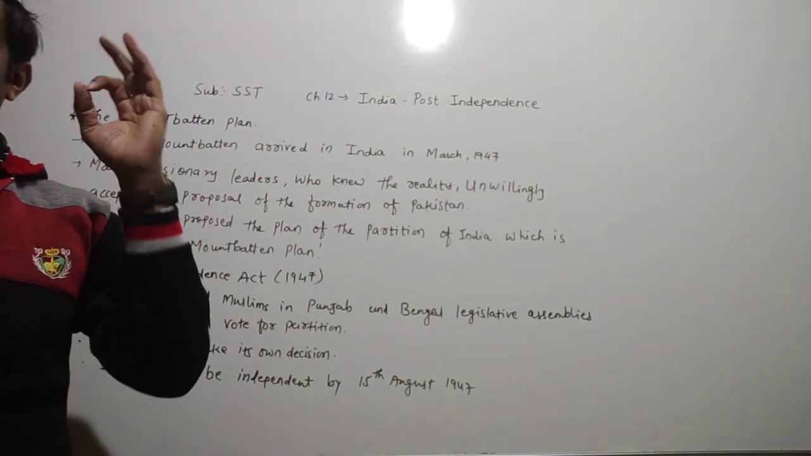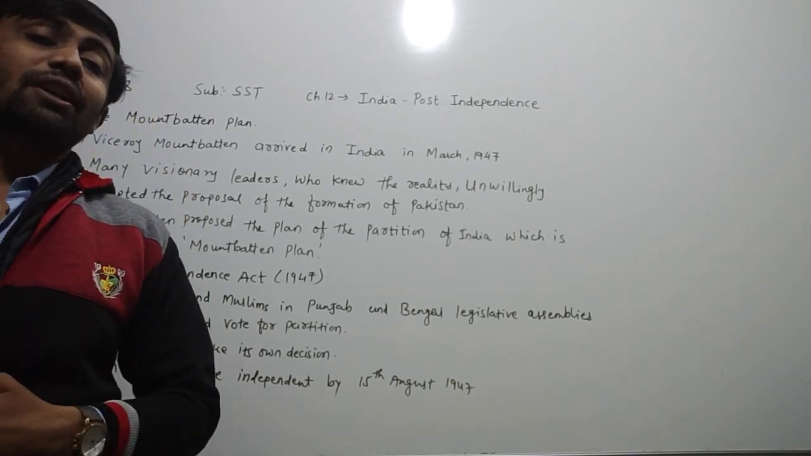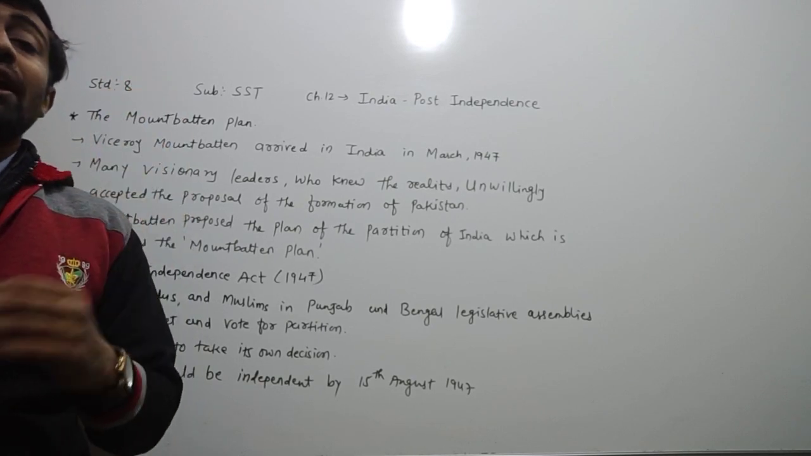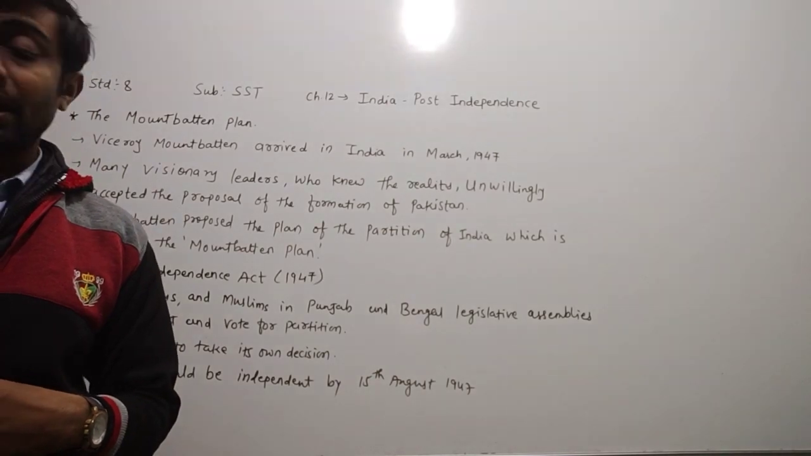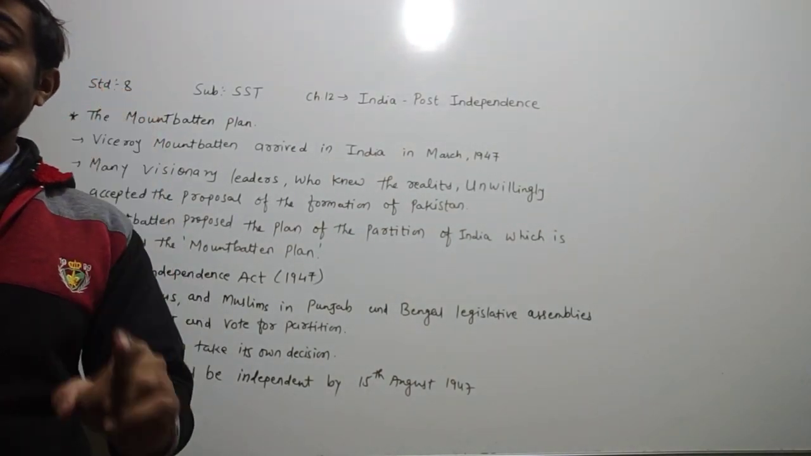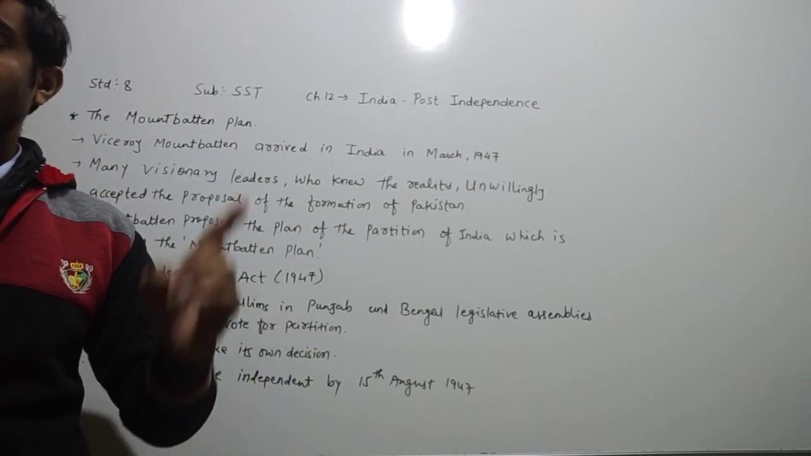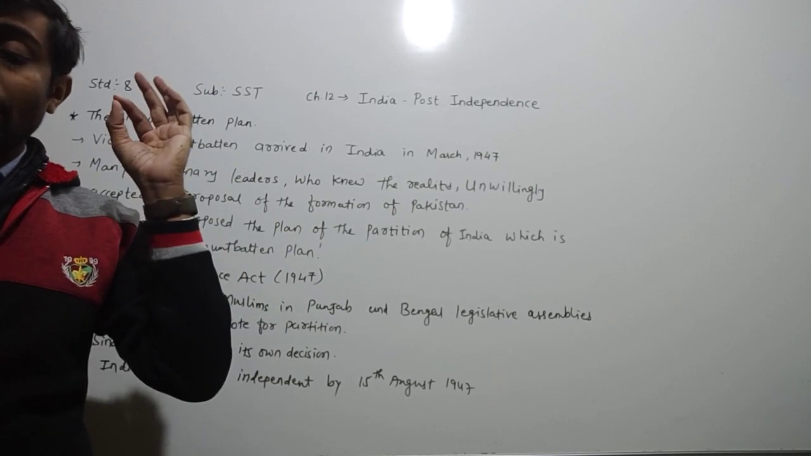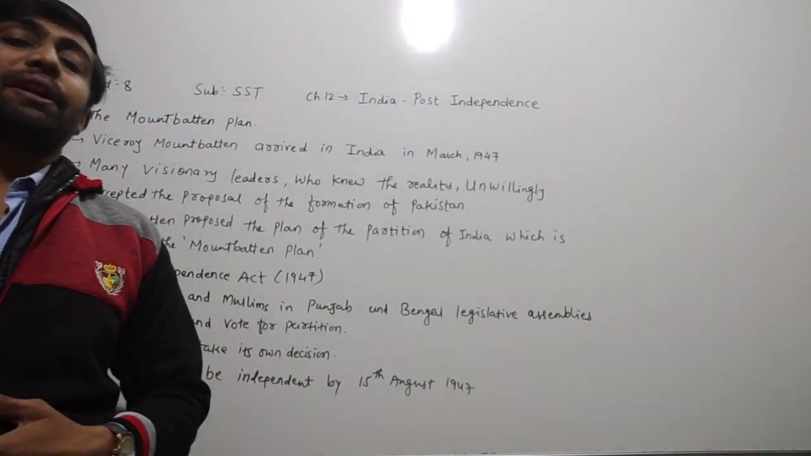The princely states could join any one of the unions. And how many princely states are there, dear children? 562, small and big. If they were not willing to join any of the unions, then they were free to remain independent.